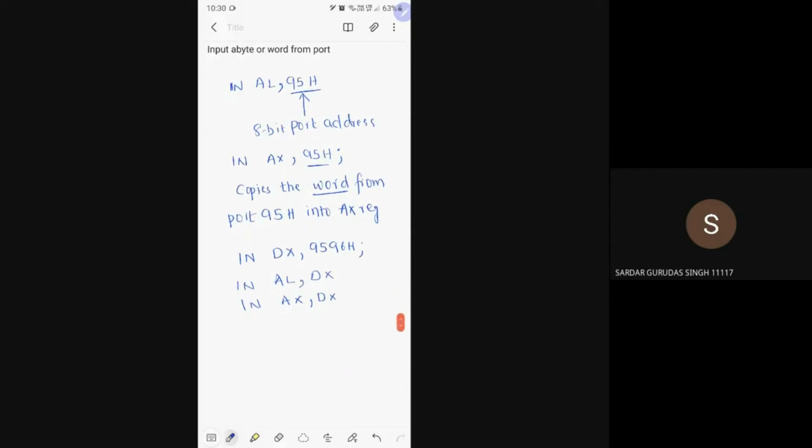Observe these instructions. See, what I have done here, simply I have moved or copied the content of this 8-bit port into AL register or AX register. If you want to transfer a byte, use AL. If you want to transfer a word, use AX. Directly, whatever is there at this port address, that content will be moved. This is the first case.